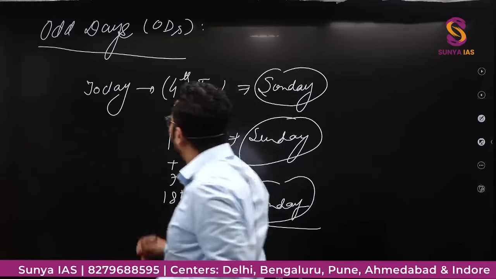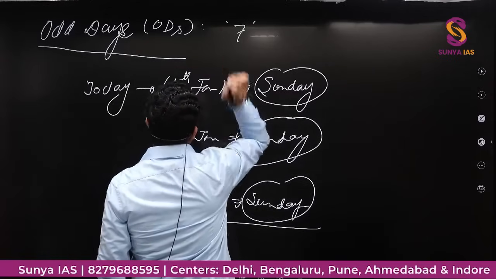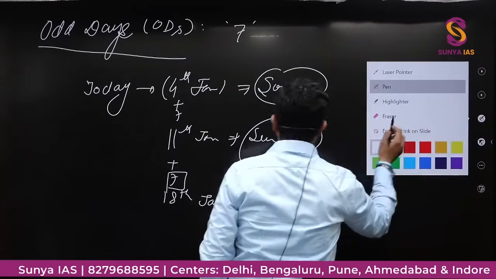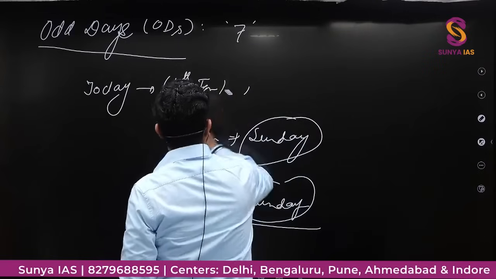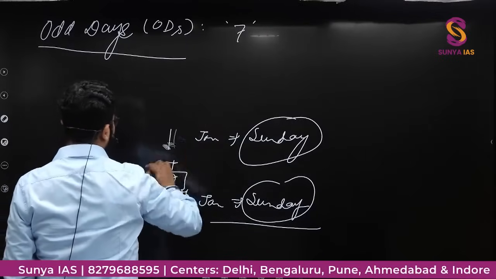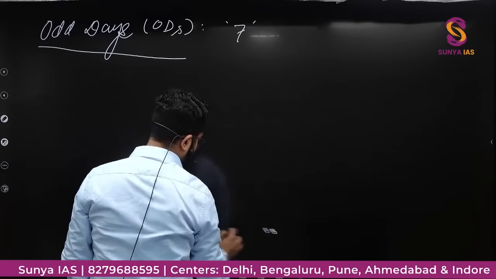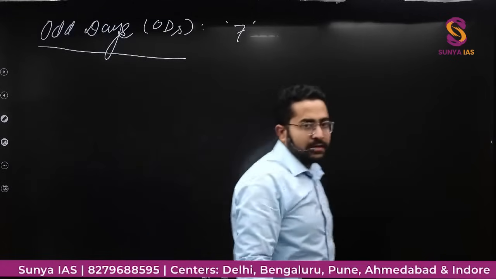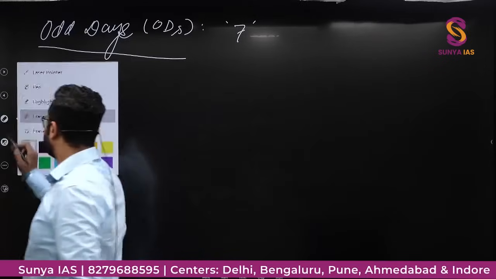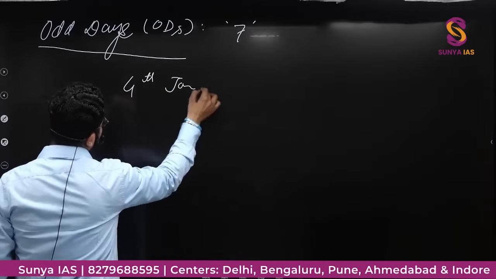So that is how the number 7 becomes important in the case of odd days. Let's say I get to know that 4th of January is Sunday.